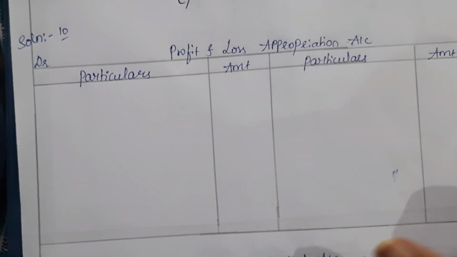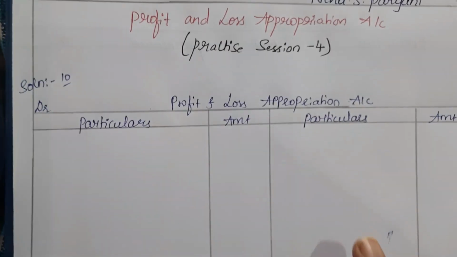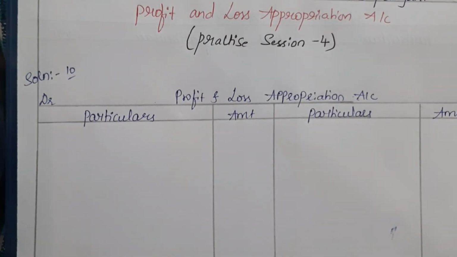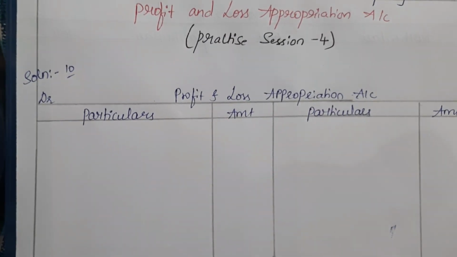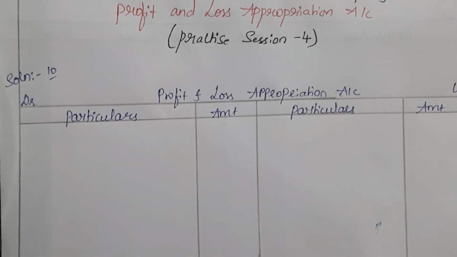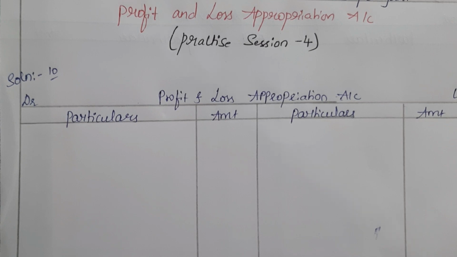As we already know, the profit and loss appropriation account always starts with the net profit or net loss of the year. We prepare profit and loss appropriation account to distribute the profits or losses, right? So the first thing that we have to take here is net profit or net loss. In this question, net profits are given, rupees 1,50,000.